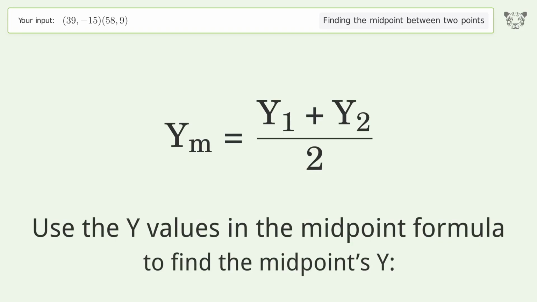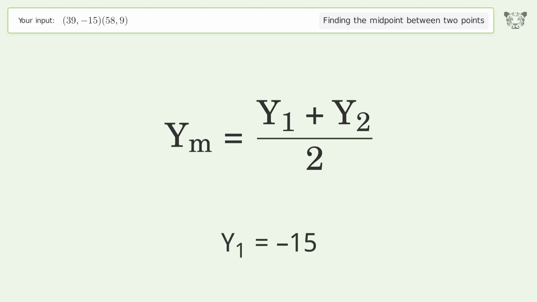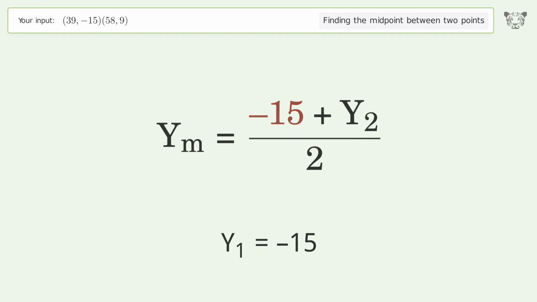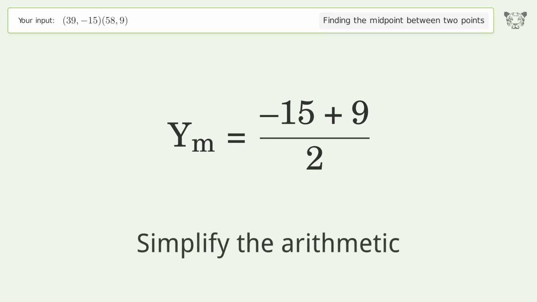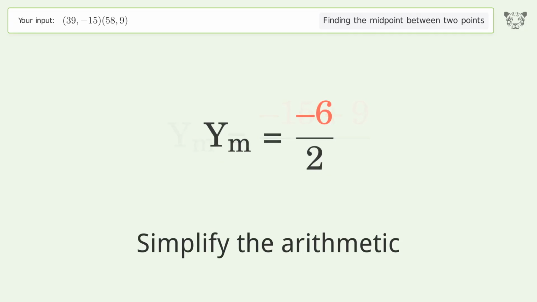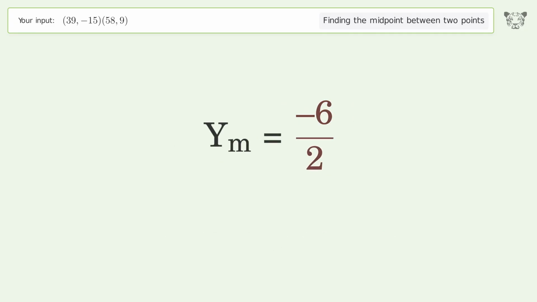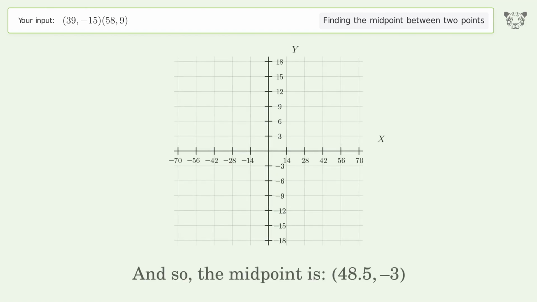Use the y values in the midpoint formula to find the midpoints y. y1 equals -15. y2 equals 9. Simplify the arithmetic. And so, the midpoint is 48.5, -3.